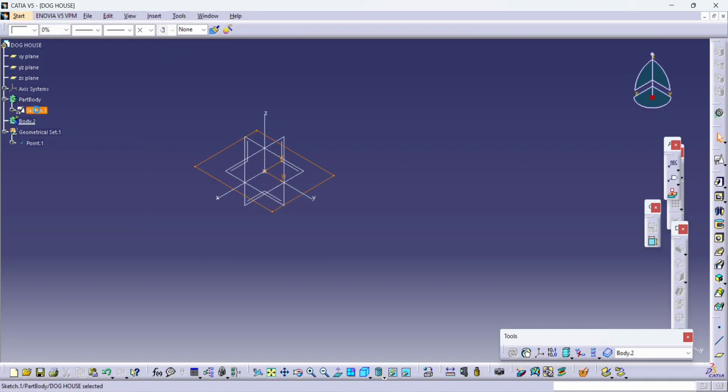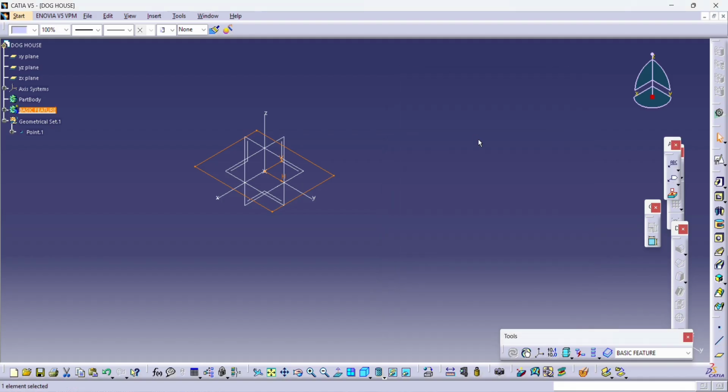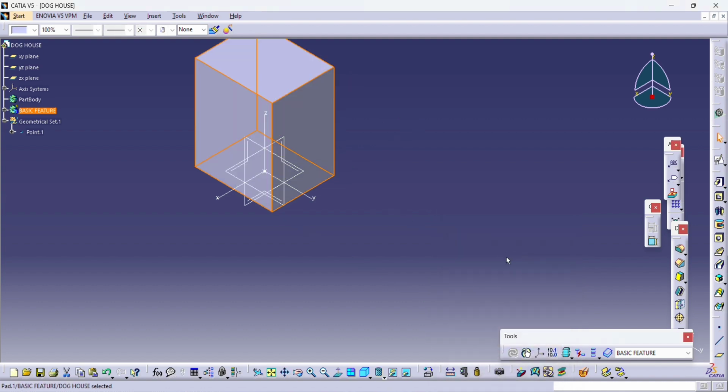Give the particular name, whatever name is required. Okay, then we will go to the pad command. Pad, give the desired height. Here we will consider 20 or 30 mm.